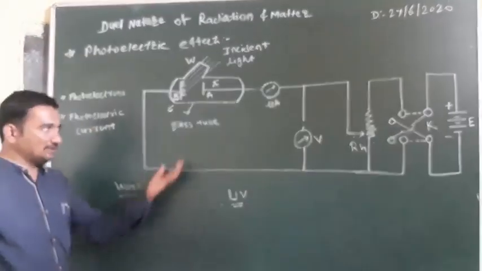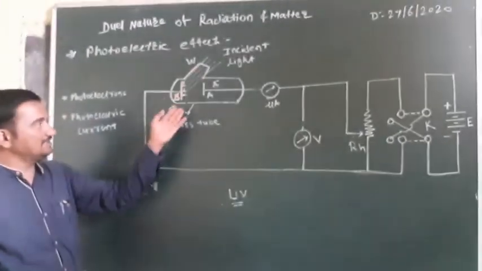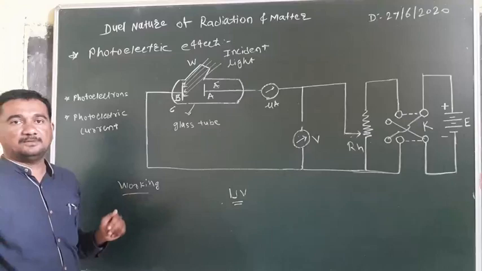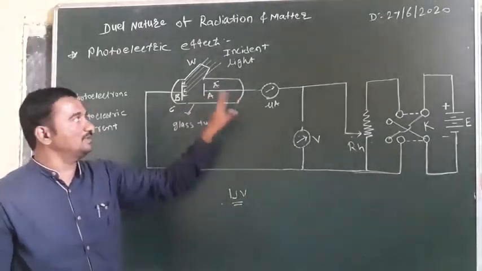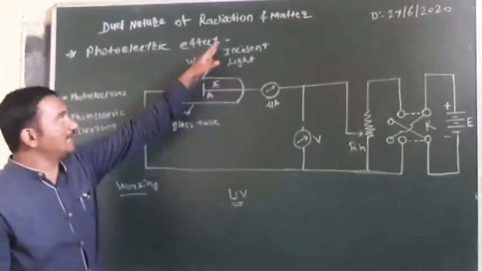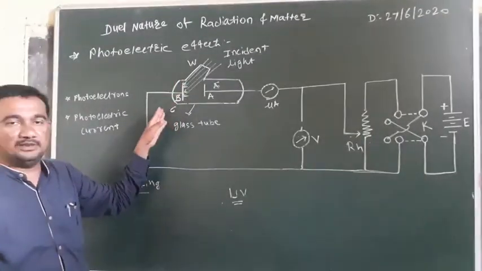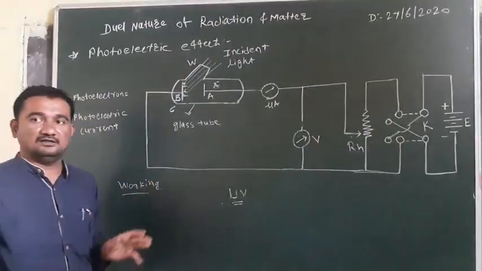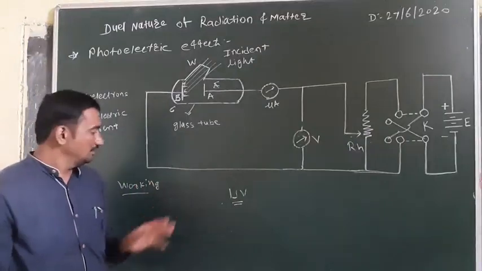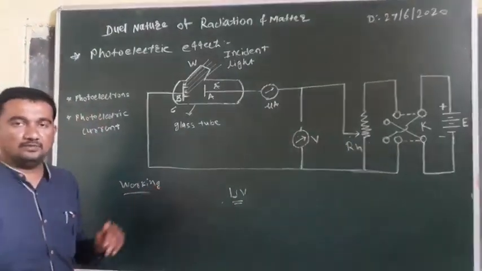So after that we have seen the working. When no light is incident on the emitter plate B, then photoelectric current is zero, meaning there is no emission of photoelectrons. But when light of suitable frequency is incident on emitter plate B, then photoelectrons are emitted and we are getting the current, which we have to see in the working.